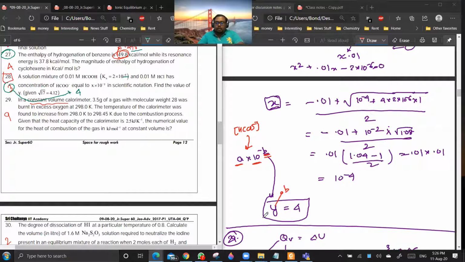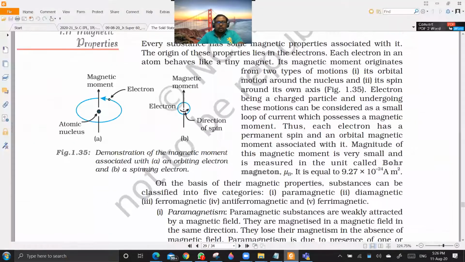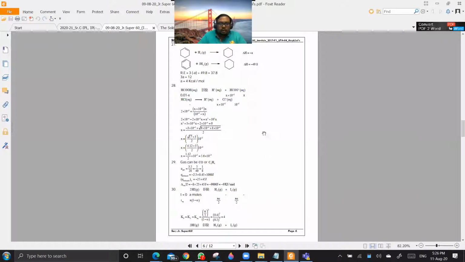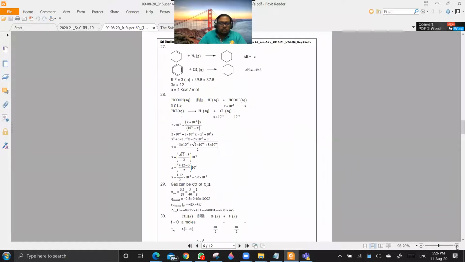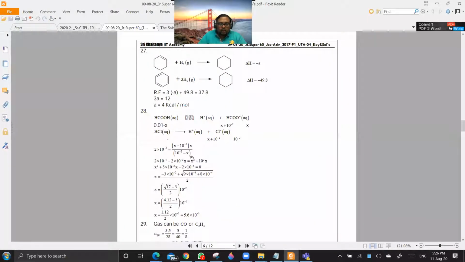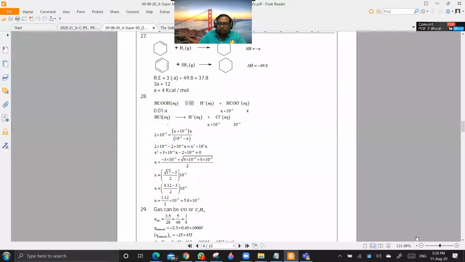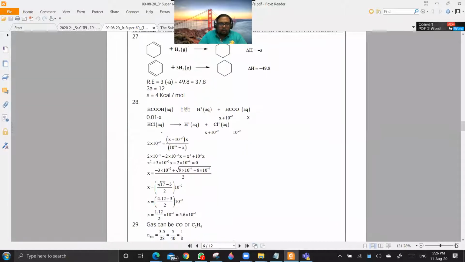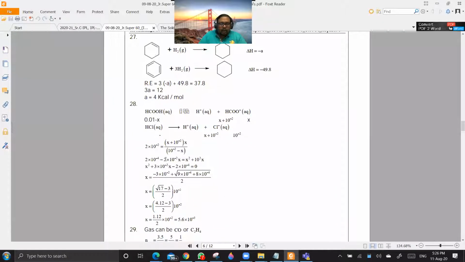Now, if I see the question, they have done the same thing, which is very good. But the only thing they have done wrong is that they are starting with K equal to 2 into 10 power minus 2.